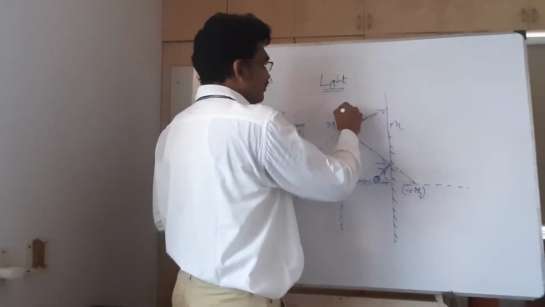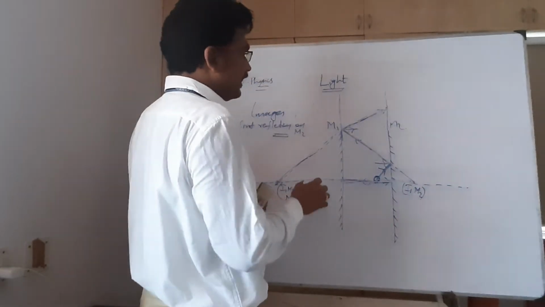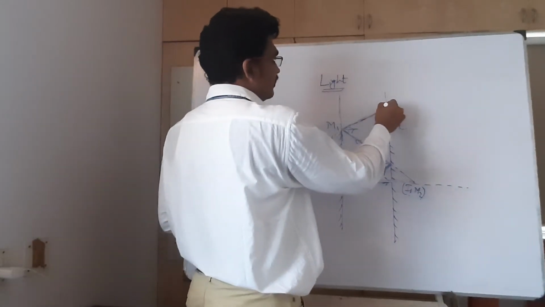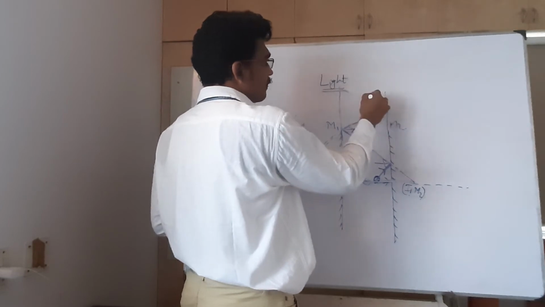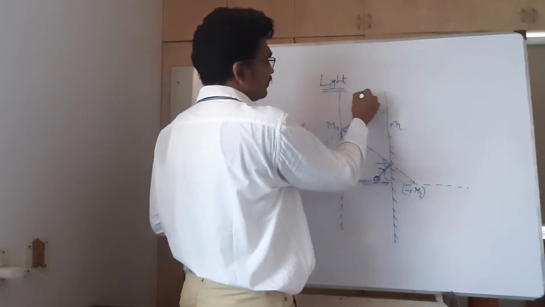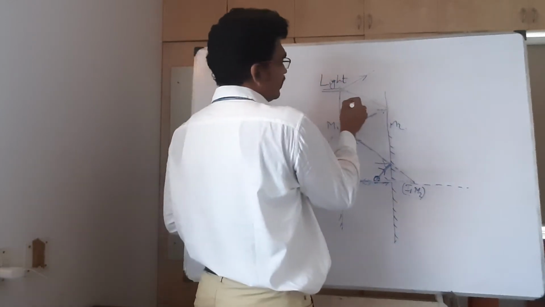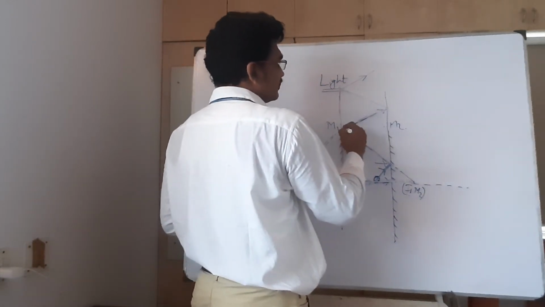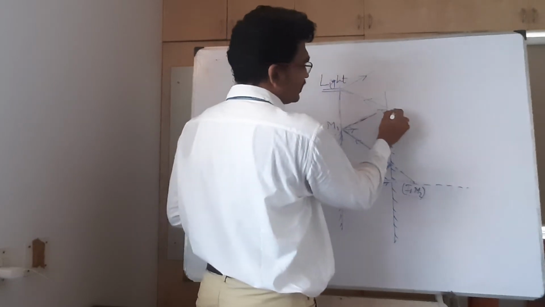Now again, what am I doing here? Again, this ray strikes, and after striking it will move like this, and again like this. Now I extend it.